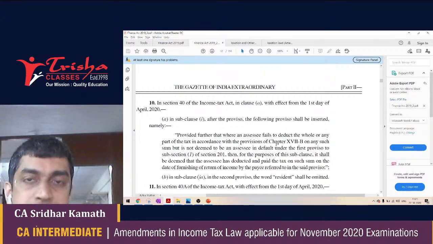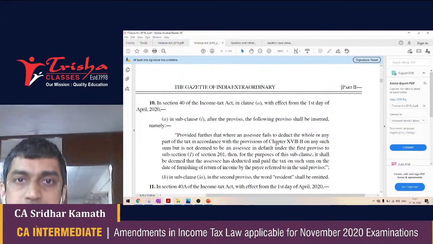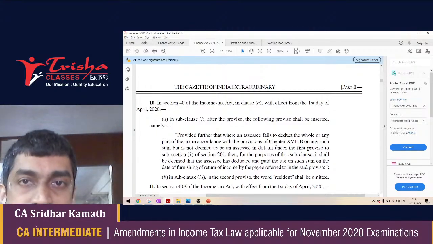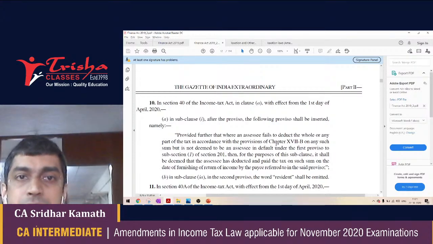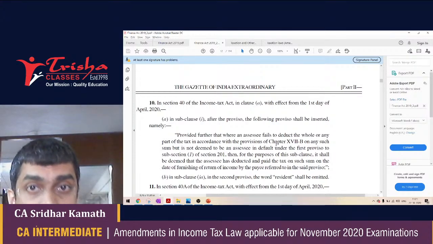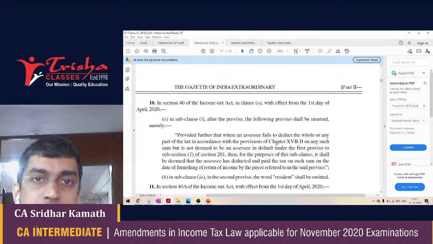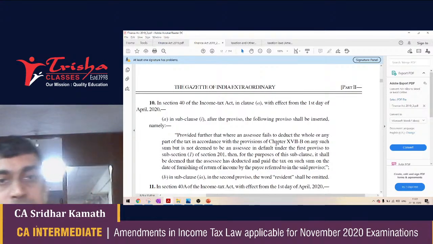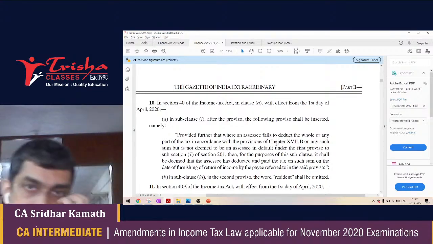For instance, suppose I am carrying on a business and I pay rupees 1 lakh as professional charges to my lawyer. The law says 10% TDS needs to be done under 194J. So 10% of 1 lakh, 10,000, needs to be cut from the payment. 90,000 needs to be paid, and this 10,000 needs to be deposited to the government.